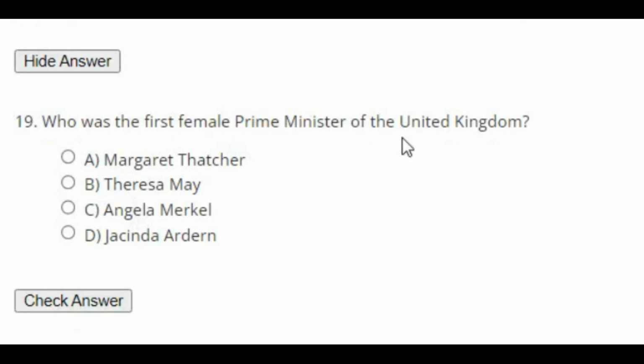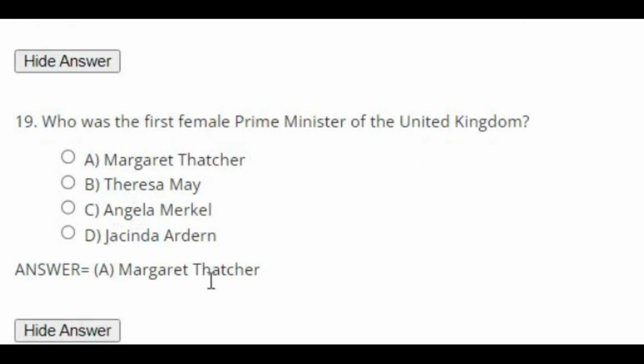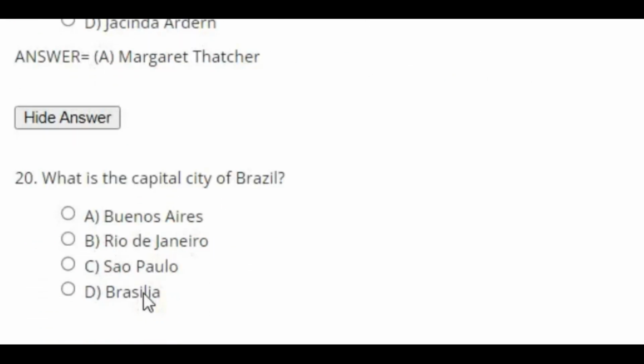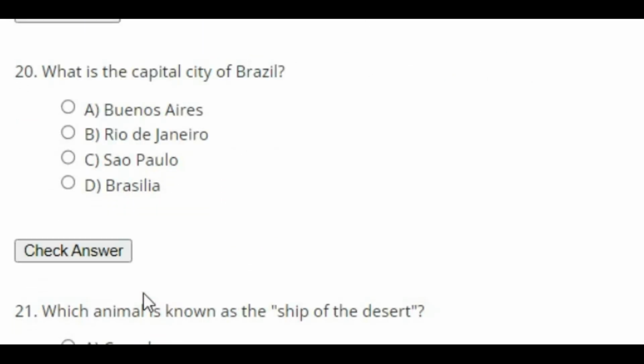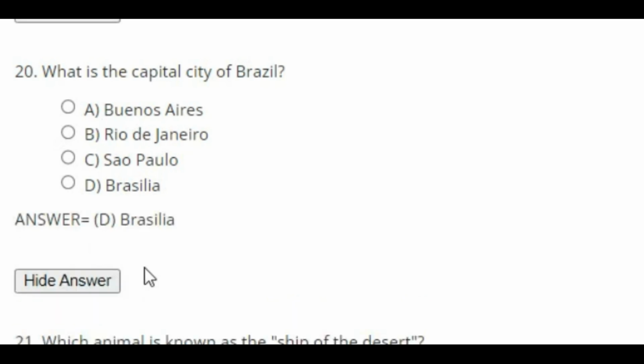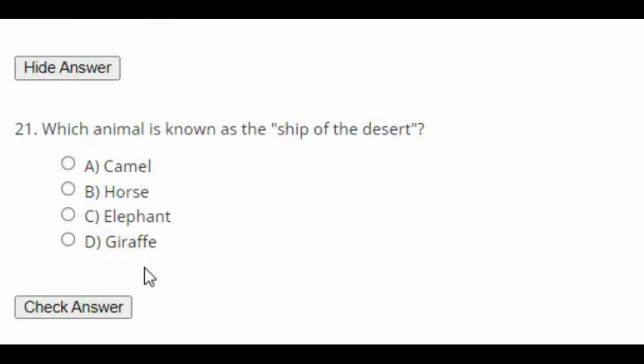Who was the first female Prime Minister of the United Kingdom? The right answer is Margaret Thatcher. What is the capital city of Brazil? The right answer is Brasilia.